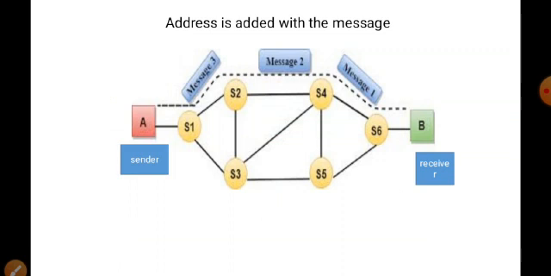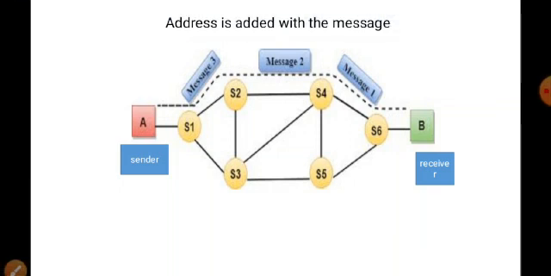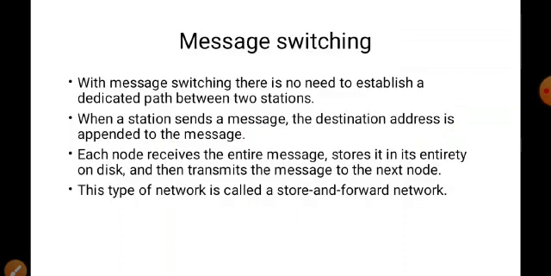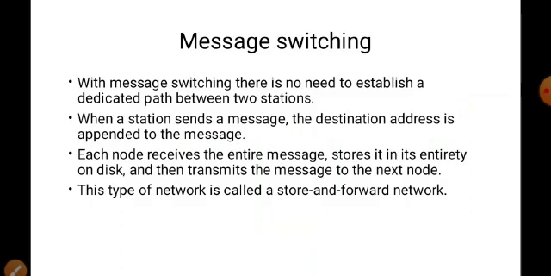So S1, S2, S4, S6 are the small intermediate nodes. So how does the sender send the message to the receiver? Here one message is passing from A, then S1, then S2, then S4, S6. So this message is traveling from A to B. In the message, we are adding the destination address. What is the destination? The receiver address is the destination address. So the receiver address is added so that the message will travel towards the destination.